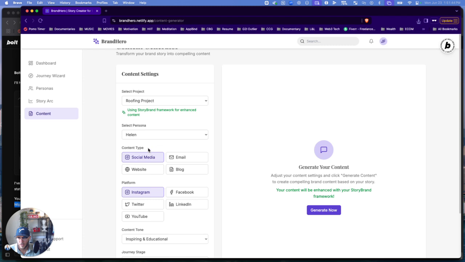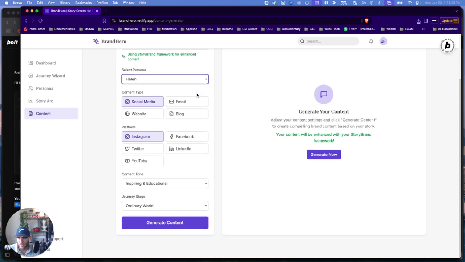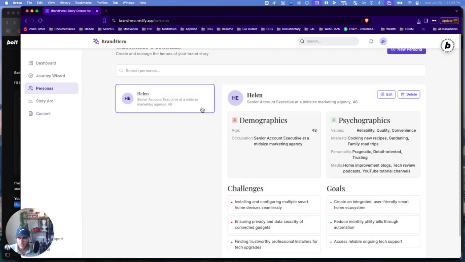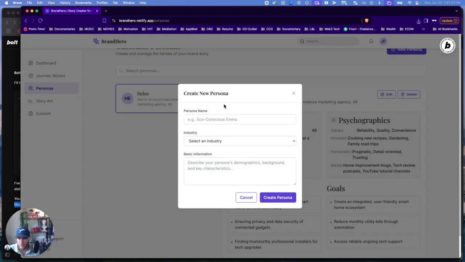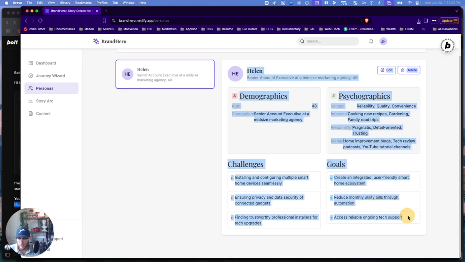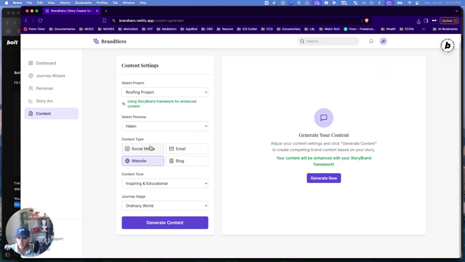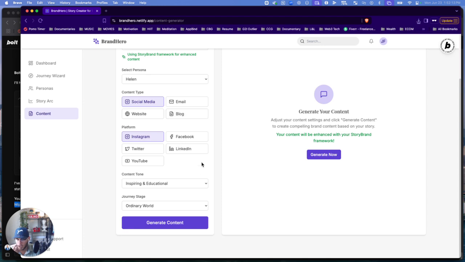And then the other element here is you can actually create different personas for that customer. So in this case, I have Helen here for the roofing project. And you can create these different personas over here. So in this case, I can create a new persona if I want. And it uses AI to generate some of these elements based on the basic information that's added. So in this case, I can select Helen, and I can create email, blog, website copy, or social media copy. And I can click on generate content.